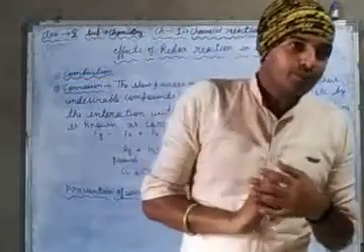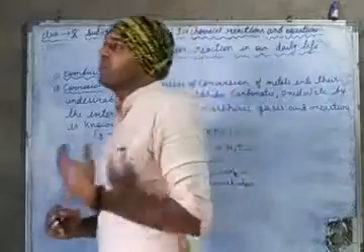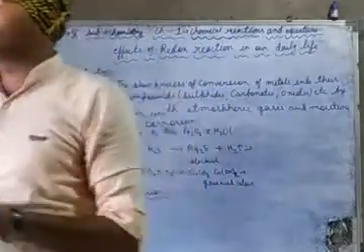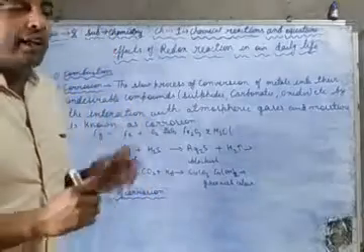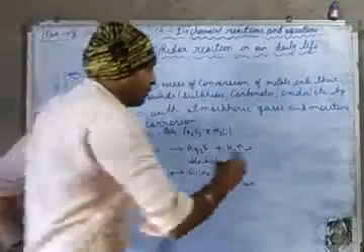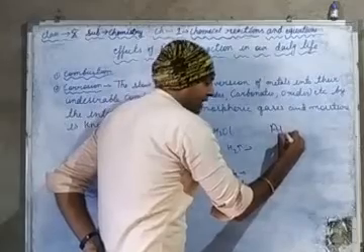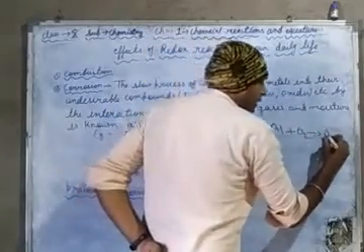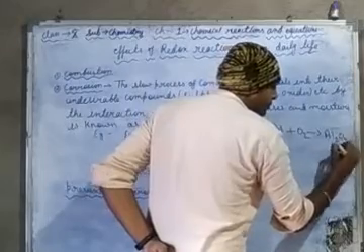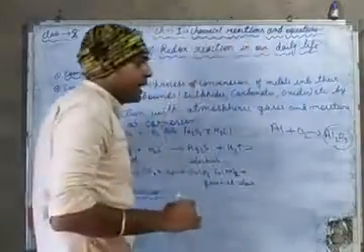How? For example, if you take aluminium metal, it also corrodes. How? Aluminium metal reacts with oxygen and forms aluminium oxide.